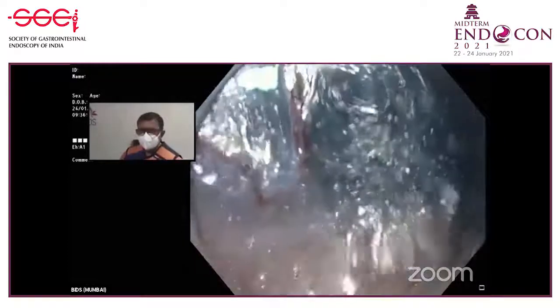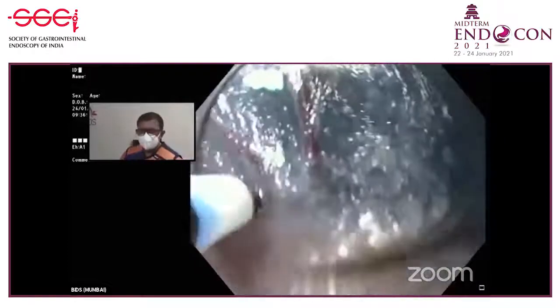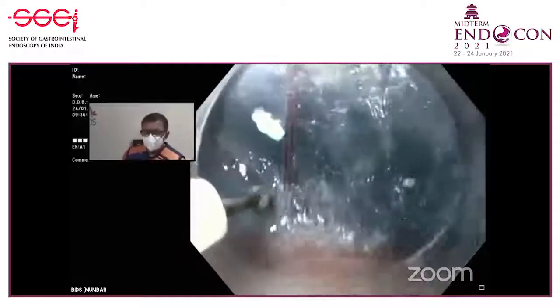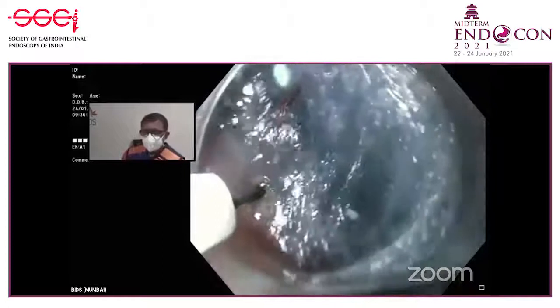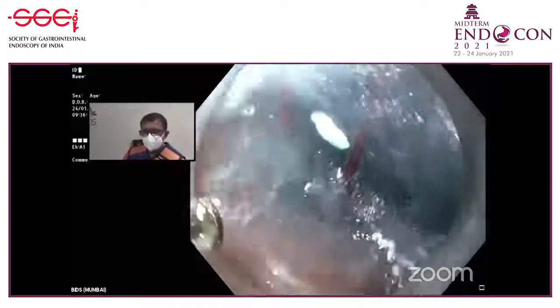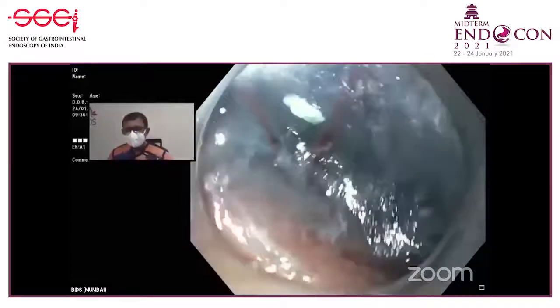And this is what we are going to see in the submucosal space. We are going to see these vessels which come out from the mediastinum, go across the submucosal space and supply blood to the mucosa. But see this vessel here now? This vessel, preferably, I will try to catch with a coag grasper. How do you choose between the coag grasper or coagulation with the knife only? How do you select between the two?